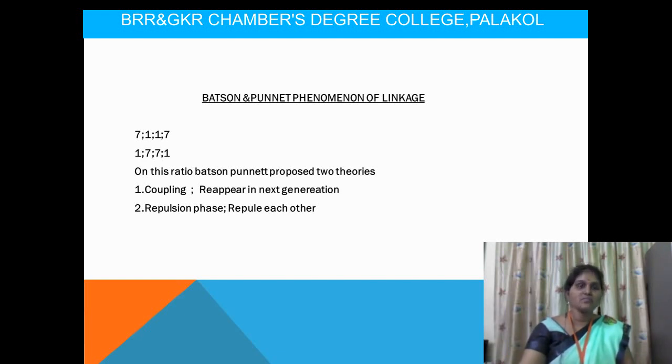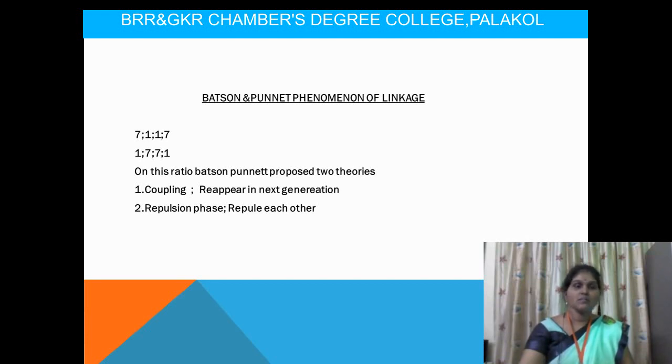Coupling phase means that if two genes are on the same chromosome, they stay together and reappear together in the next generation.